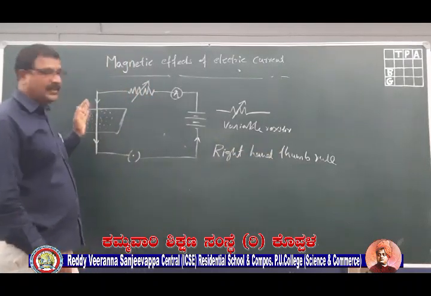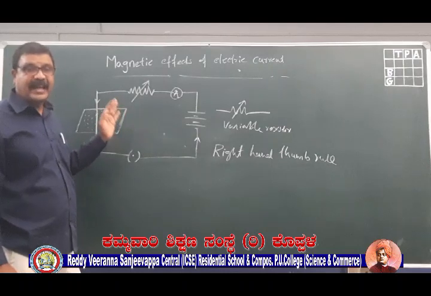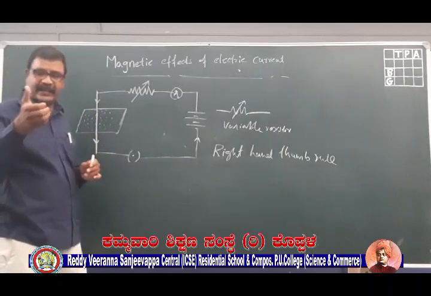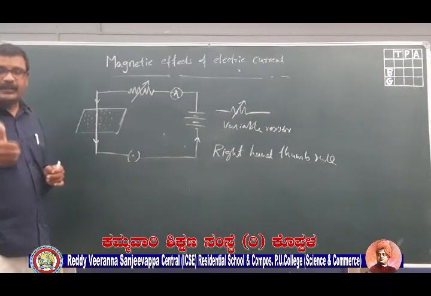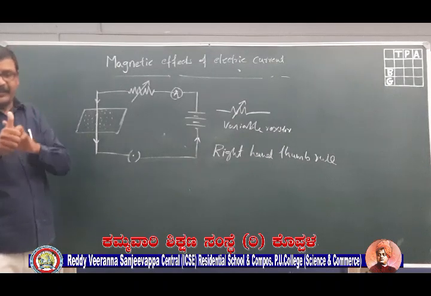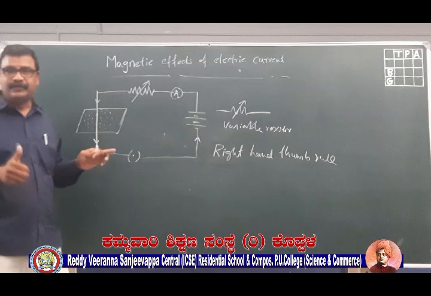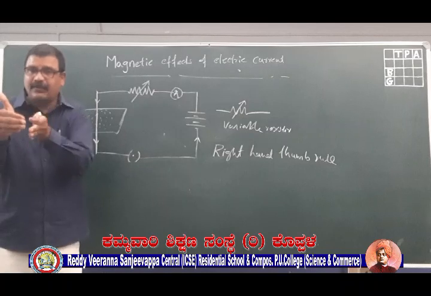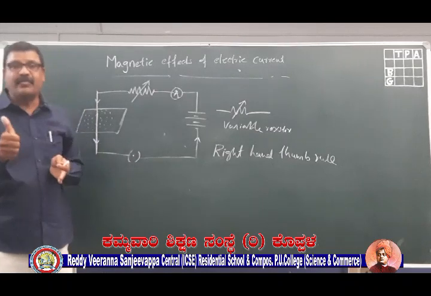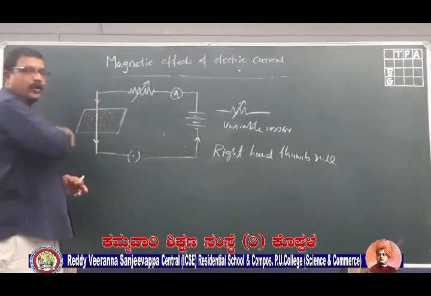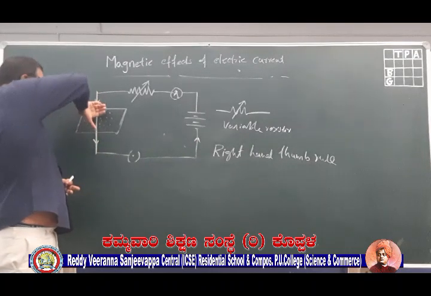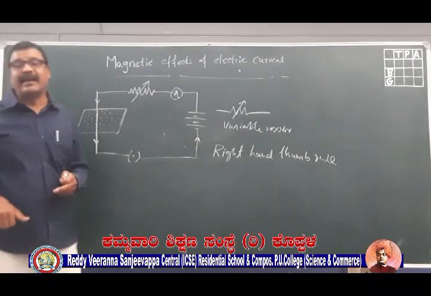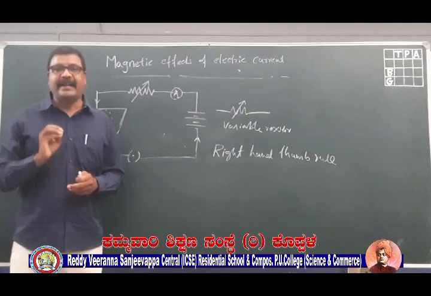This will give us the direction of magnetic field. The simple thing here is, you should hold the conductor in your right hand such that your thumb is pointing in the direction of current. If the current is flowing in the upward direction, then the folding fingers, the other fingers, will give us the direction of magnetic field. In this case, it is flowing in the downward direction. So if I hold the conductor in this direction, then my folding fingers will give me the direction of magnetic field. This is called the right hand thumb rule.